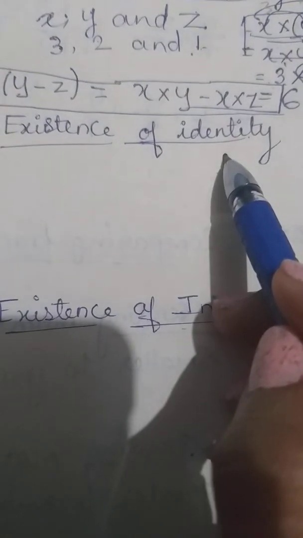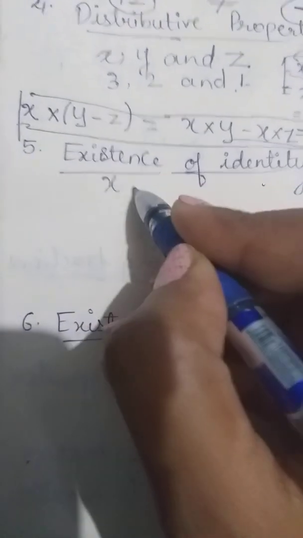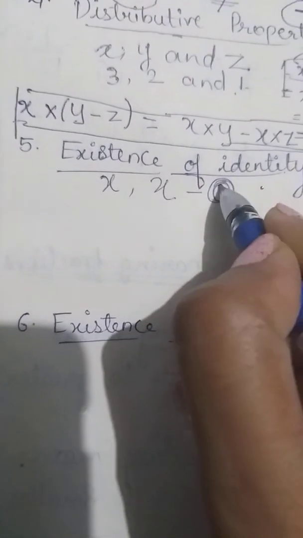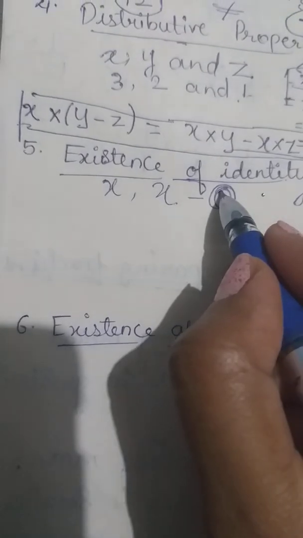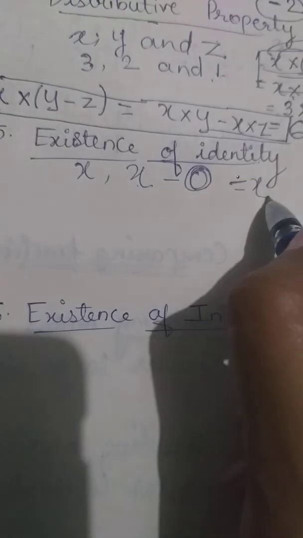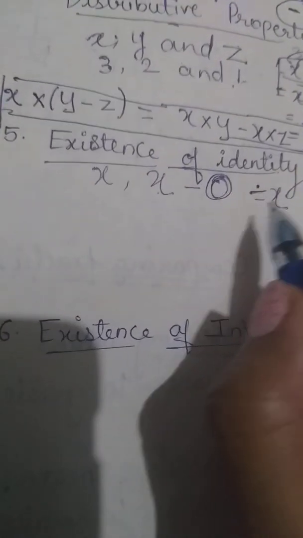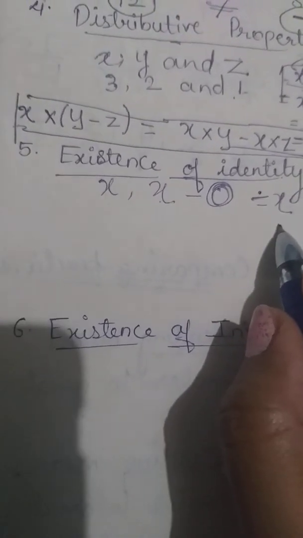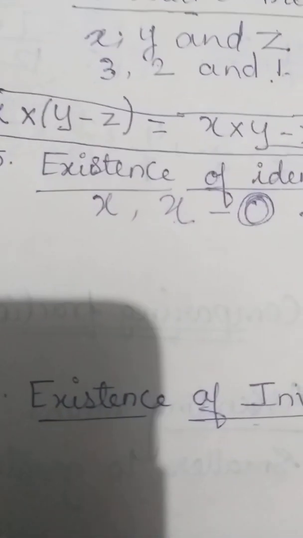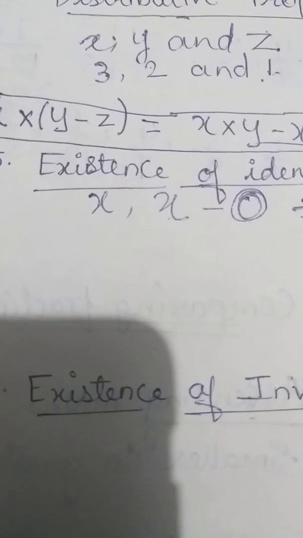So for any whole number x, x minus 0 is equal to x. But 0 minus x is not applicable. In this case 0 minus x is not equal to x.